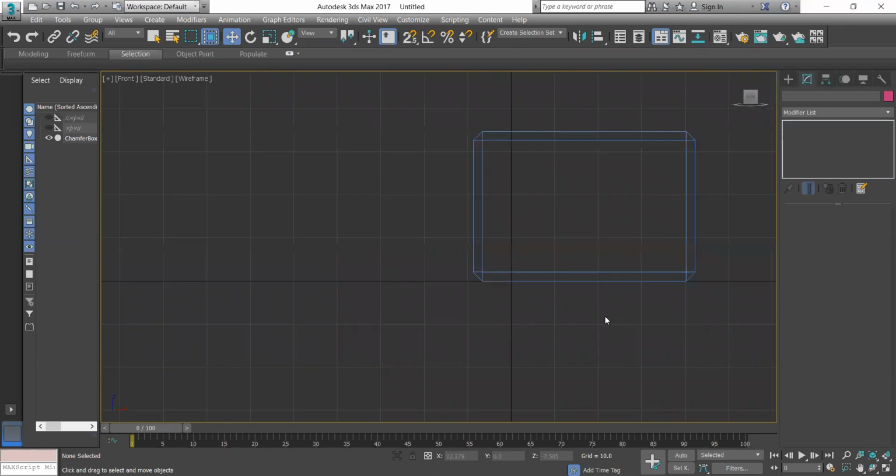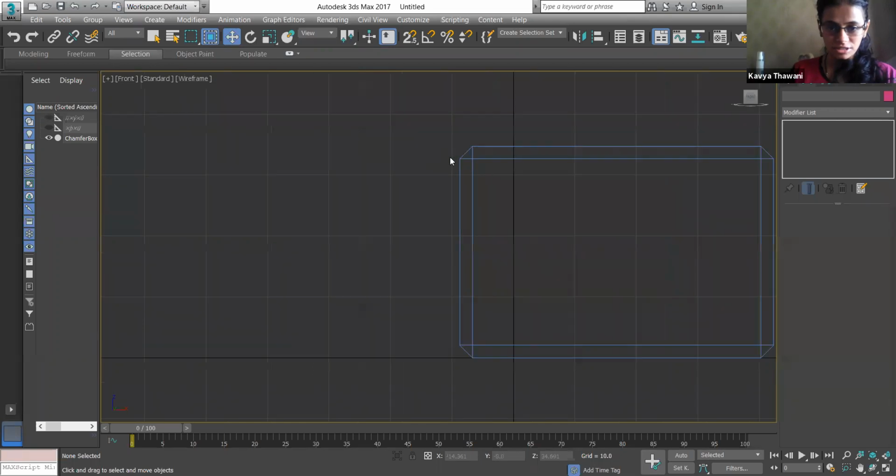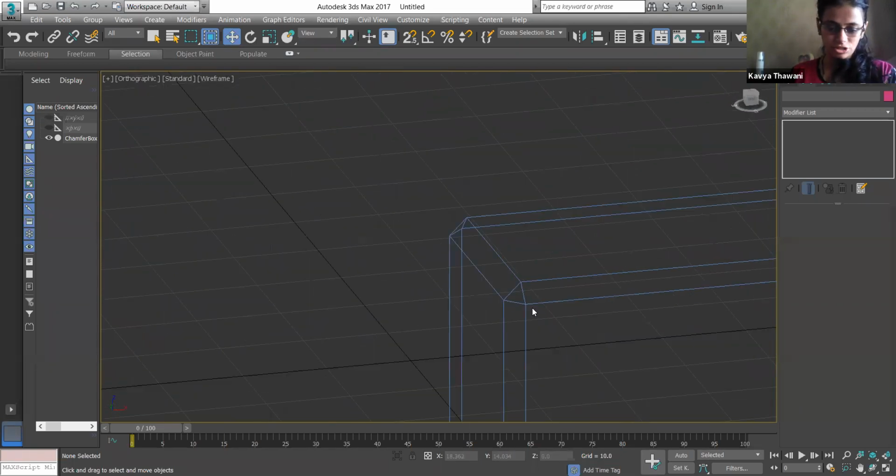Usually when we work with wardrobe designs, the wardrobe shutter is always a little chamfered. Now this radius is very large.